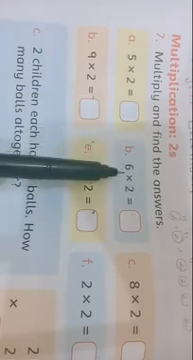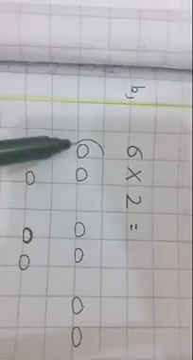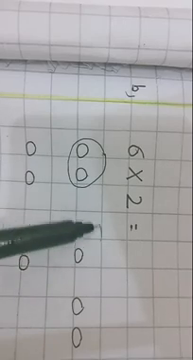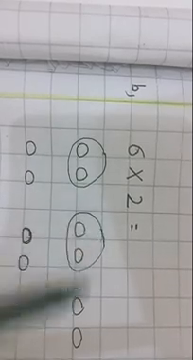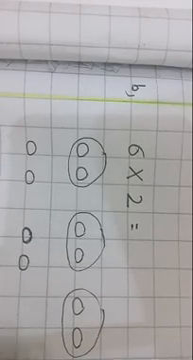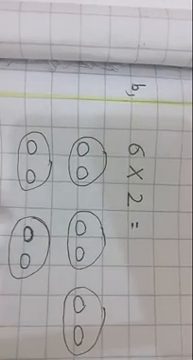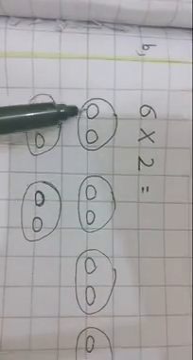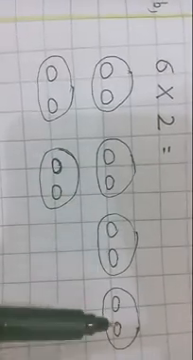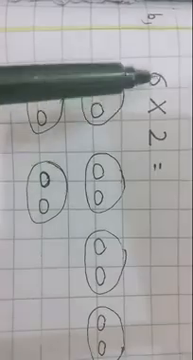Next one, part B, is 6 times 2. Multiplication means times. 6 times 2. Here is 2: first time 2, second time 2, third time 2, fourth time 2, fifth time 2. And here is 6 times 2. 6 times 2 means 2 1s are 2, 2 2s are 4, 2 3s are 6, 2 4s are 8, 2 5s are 10, and 2 6s are 12.